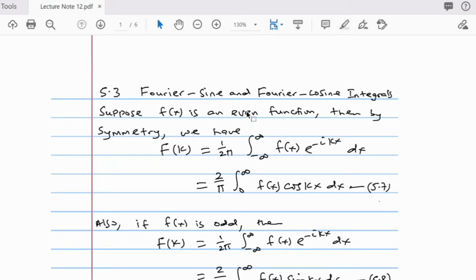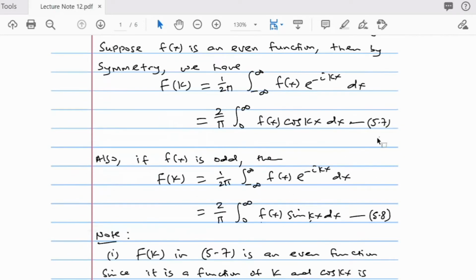If your function f of s is an even function, then by symmetry, the Fourier transform of f of x, which is capital F of k, is this, by the definition that I told you last week. Because f of s is an even function, you can have it as 2 over pi times the integral from 0 to infinity of f of s cos ks ds, on the condition that f of s is an even function. If f of s is an odd function, then the Fourier transform by definition is this, and because f of s is odd, this is just twice the integral from 0 to infinity of this, so we get 5.8.